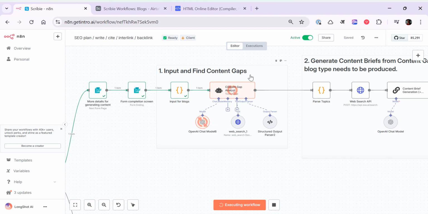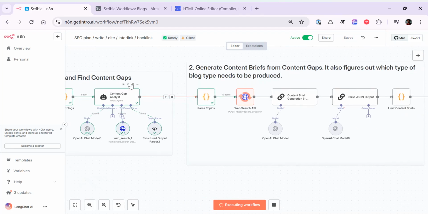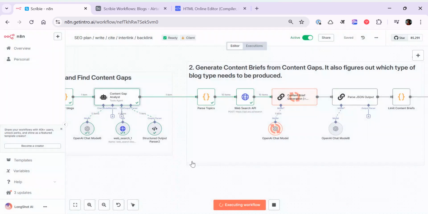While all this is happening, let's see. Now it has figured out what kind of content gaps it has found. Let's click this node and see. You can see this output: how AI is transforming legal transcript review and so on and so forth. These are the topics which the workflow has deemed important enough to be covered, because it found these topics to be something people are interested in, searching for, and looking for, but which has been slightly less covered by your competition. So that's a great opportunity. Now let's proceed.